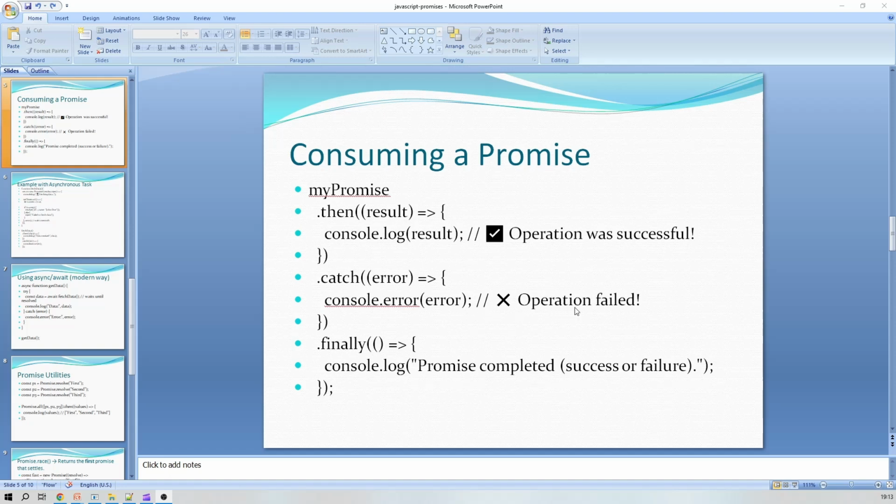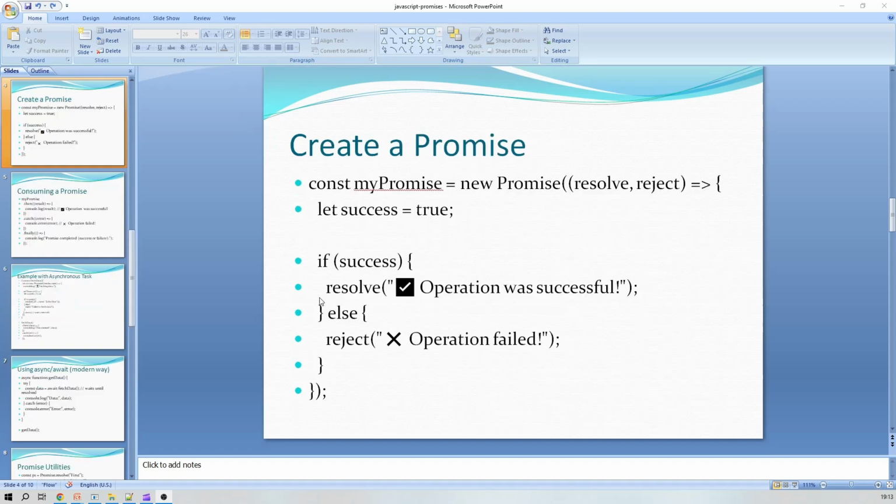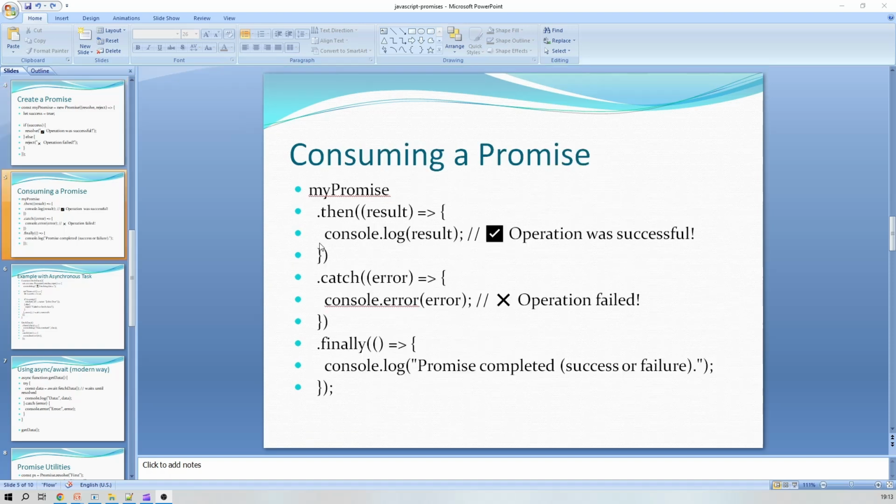And these are the lines which we defined when we created the promise. You can check, the operation was successful, we are passing in this resolve method. The operation failed, we are passing in this reject method. Similarly, when the operation executes successfully, then the operation was successful will be printed.